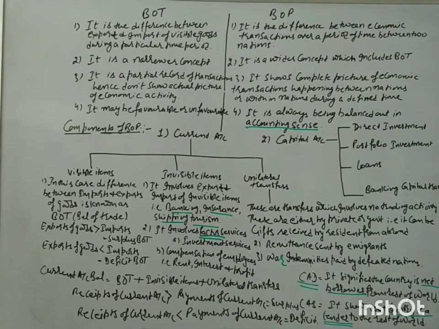Then comes the definition of borrowing, loans. Capital means we are borrowing long-term loans from the international market, from domestic sources, as well as from the government and from the private sector. In the international market, we are also getting external assistance at discounted rates, and that is used for carrying out the purchasing activities.